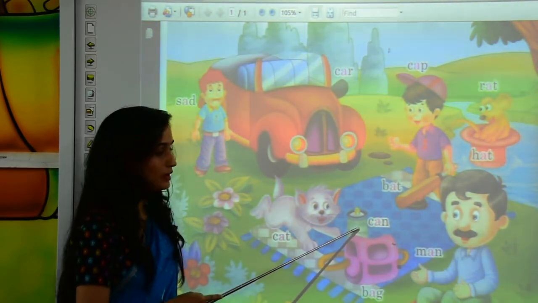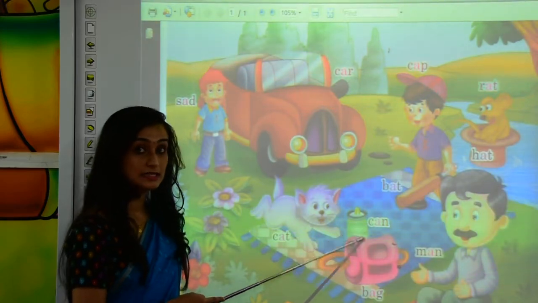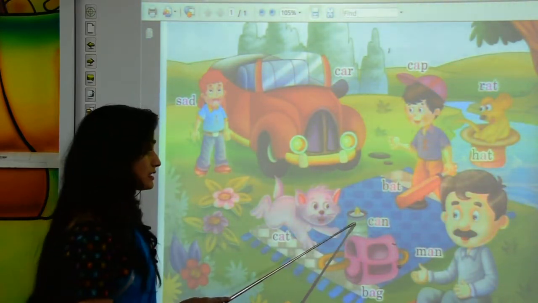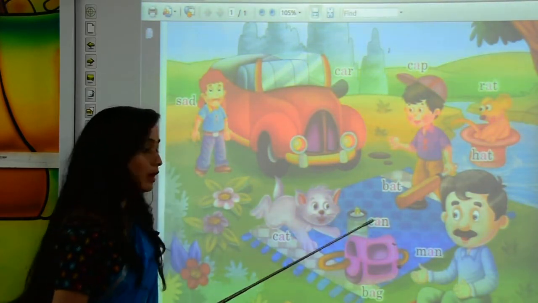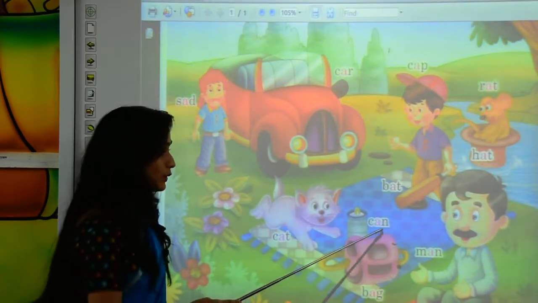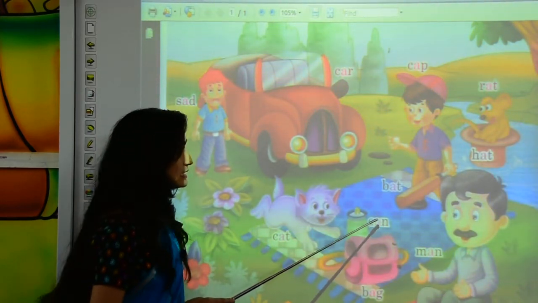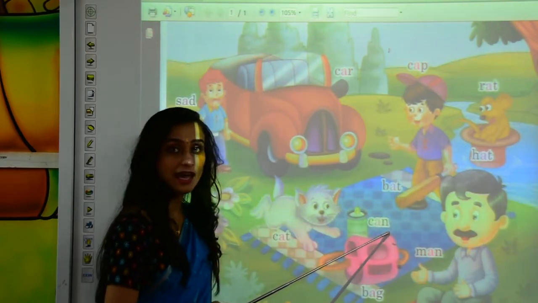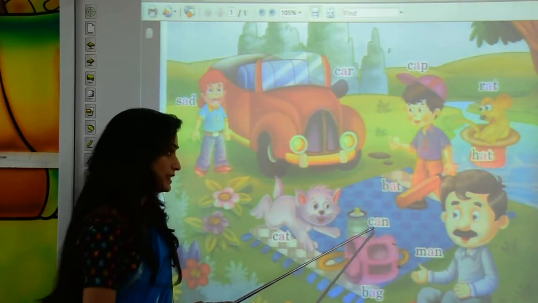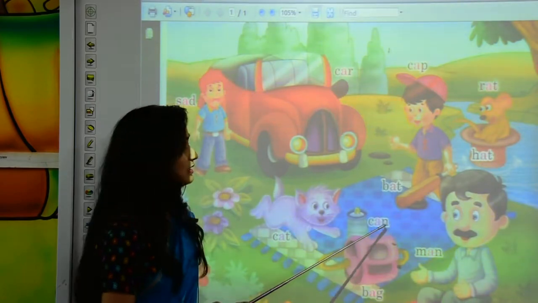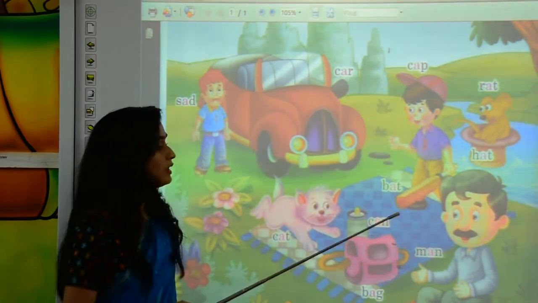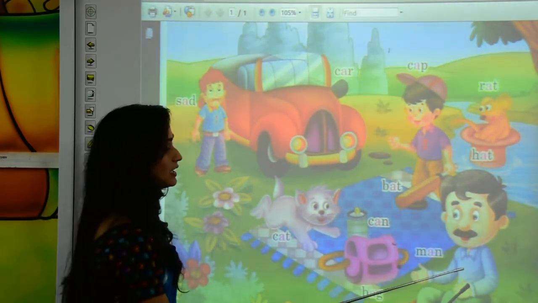What is this kept over here? Yes, this is a can. What is the spelling of a can? You can look over here and read it. C-A-N. Can. Very good, my dear kids.